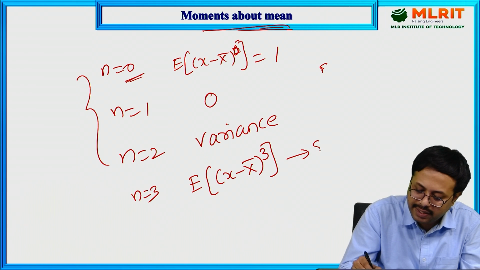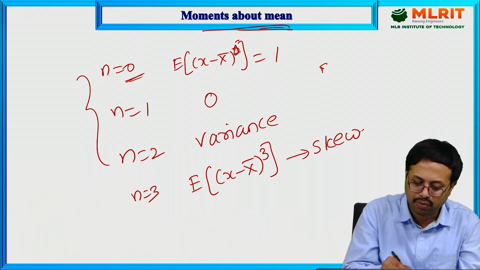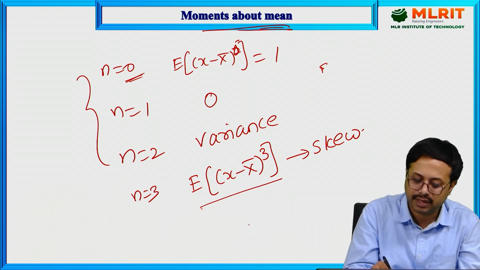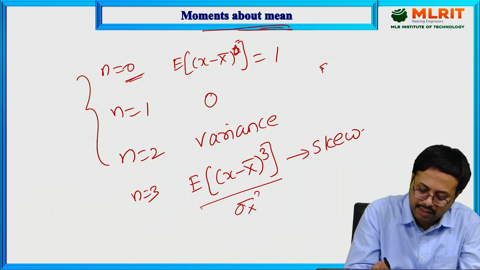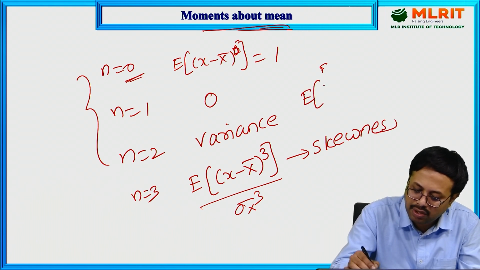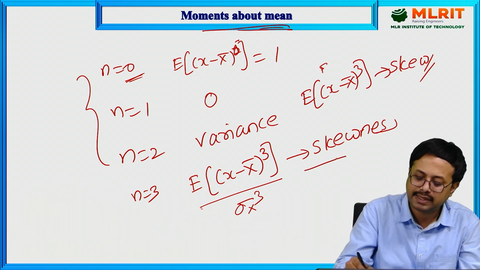Skewness means normalization by sigma x to the power 3. Skew means only the expectation of x minus x bar whole power 3. This is called skew, and this is called skewness.